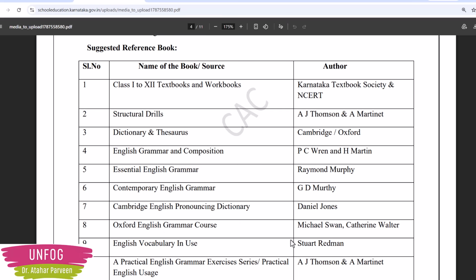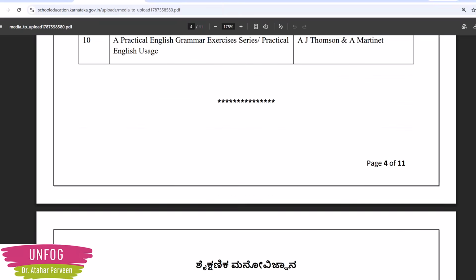Oxford English Grammar Course, the authors are Michael Swan and Catherine Walter. English Vocabulary in Use, by Stuart Redman. And Practical English Grammar Exercises Series and Practical English Usage, the authors are A.J. Thompson and A. Martinet. So these are the reference books suggested for General English.